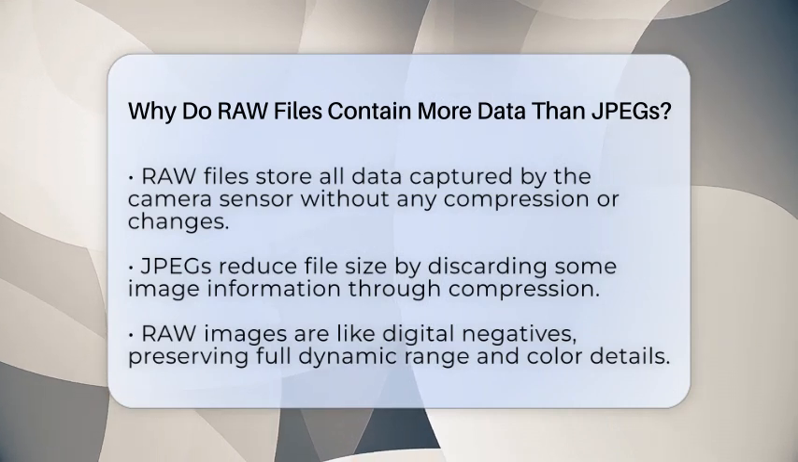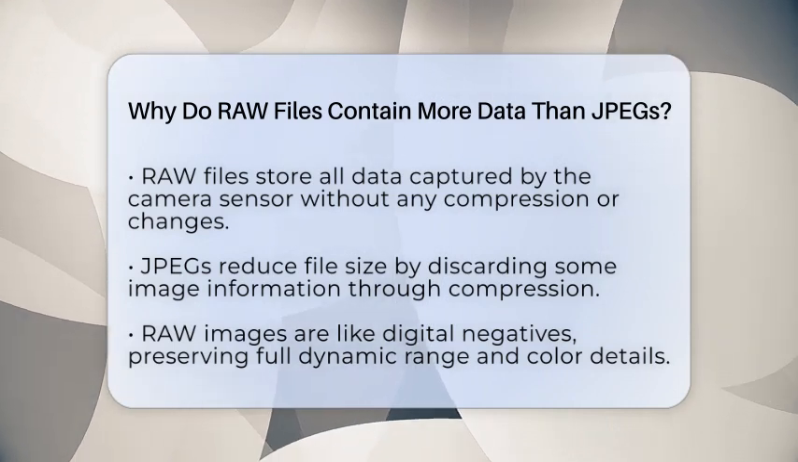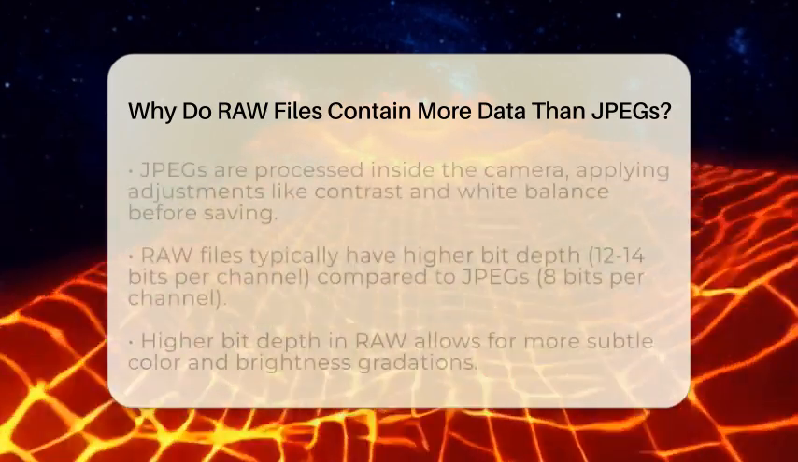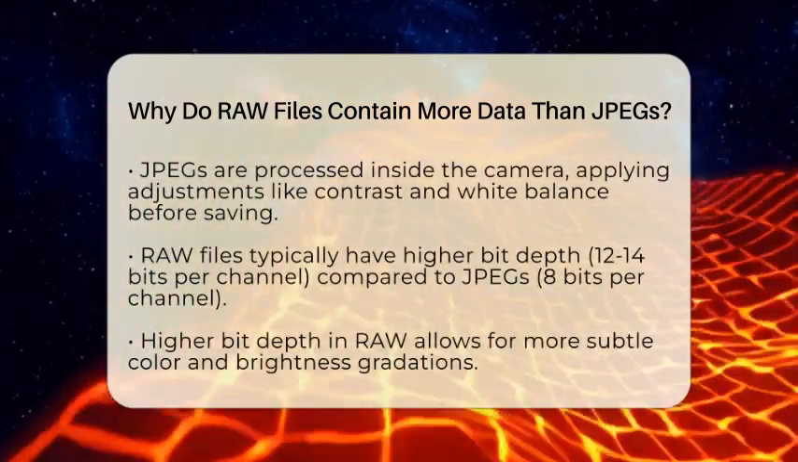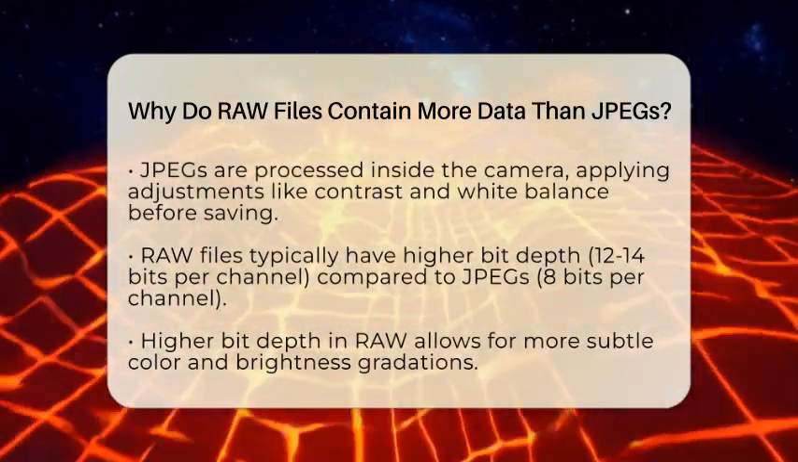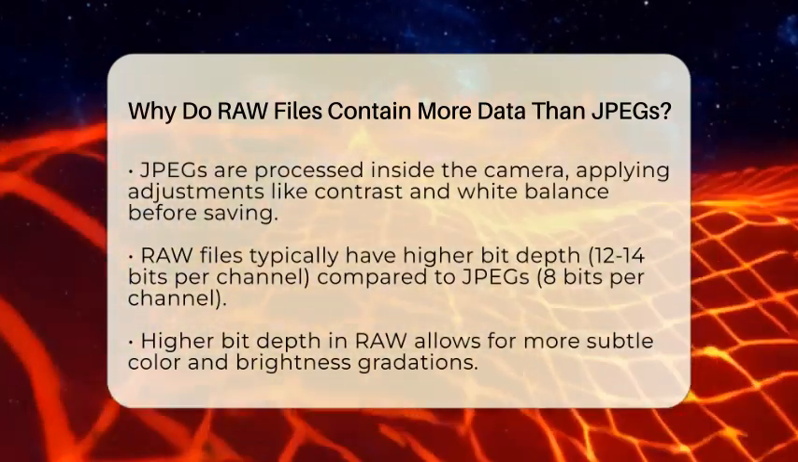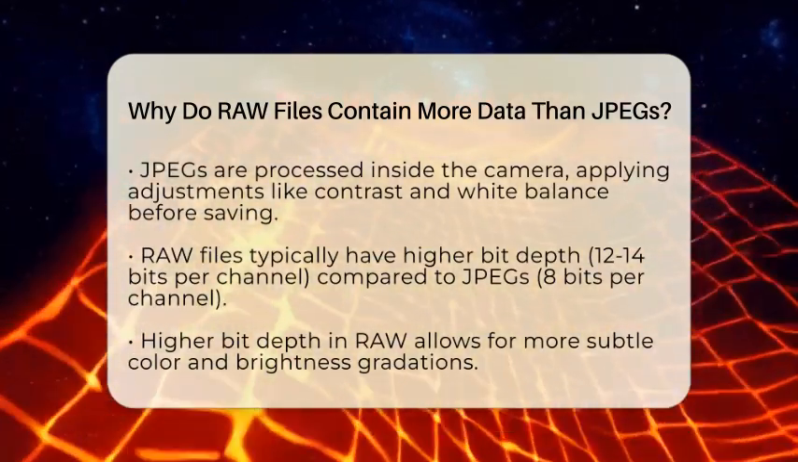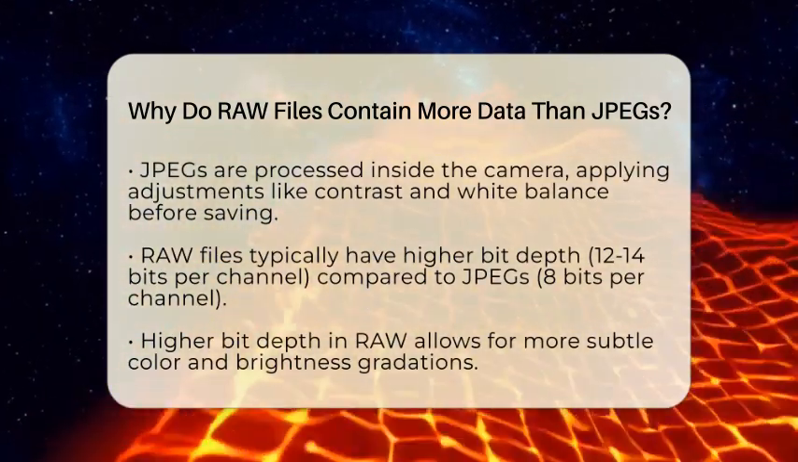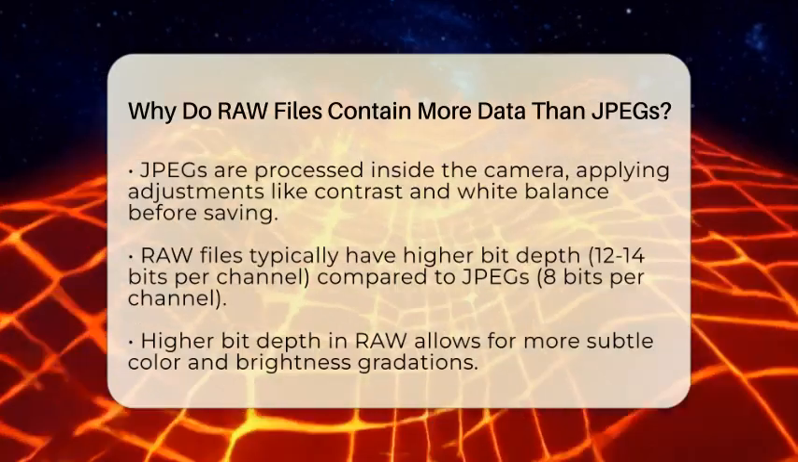This means they hold the full dynamic range, which is the difference between the darkest shadows and the brightest highlights. They also have a higher bit depth, usually 12 or 14 bits per color channel, compared to JPEGs, which are typically 8 bits per channel. Higher bit depth allows for more subtle gradations in color and brightness, making editing easier and more precise.